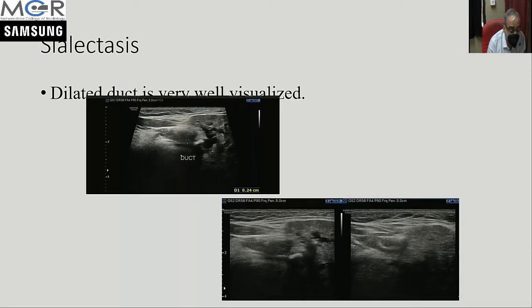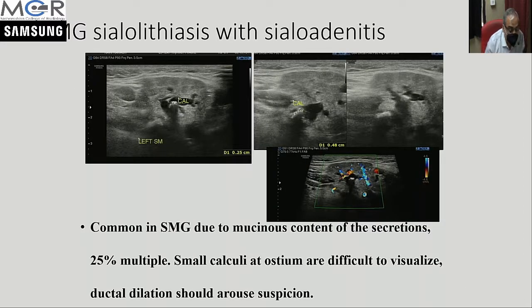So this is another example, a submandibular gland. You can see a calculus at the origin of the duct, and the distal duct is also dilated to some extent, but the distalmost duct was not dilated, and probably the dilatation is due to this big calculus or passage of multiple calculi through that duct. But in this the information we can always support the clinical diagnosis. This is an example where there is a calculus here, there is one more calculus at the origin of the duct, and the gland shows increased vascularity.